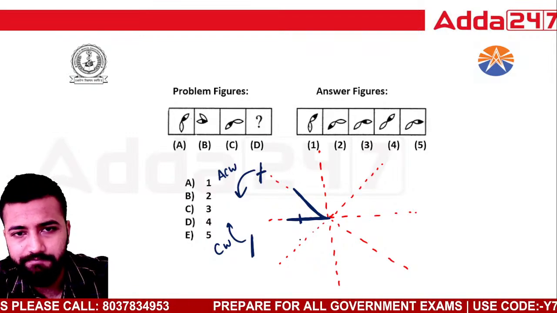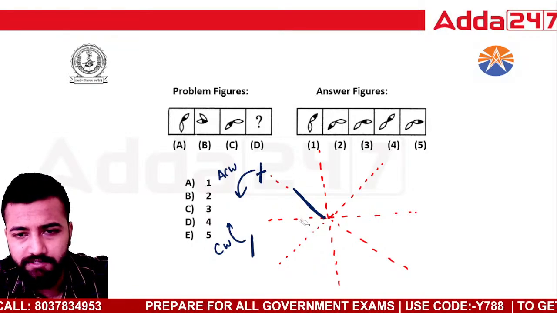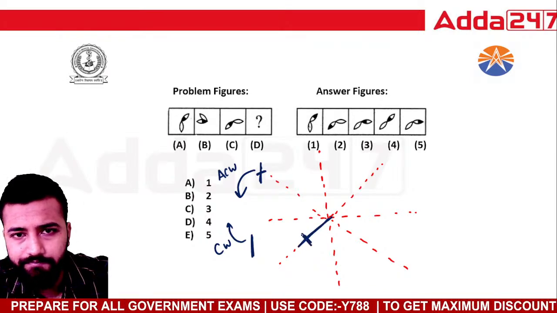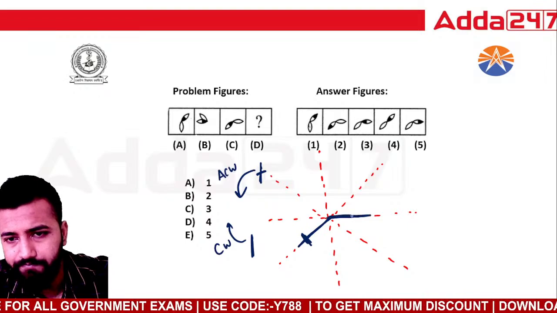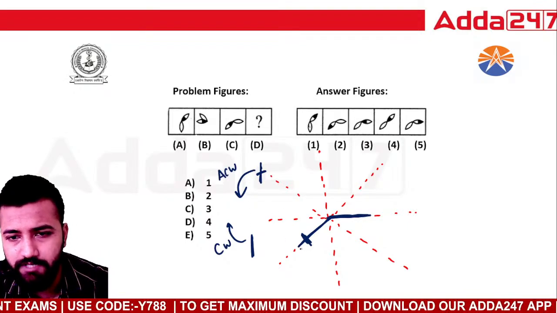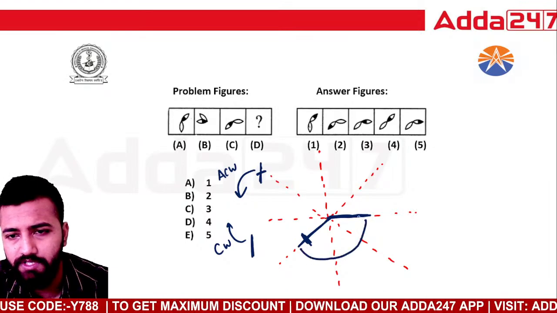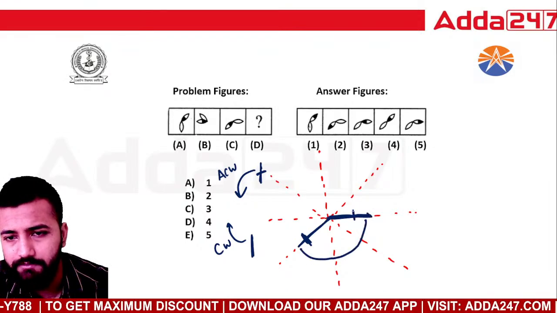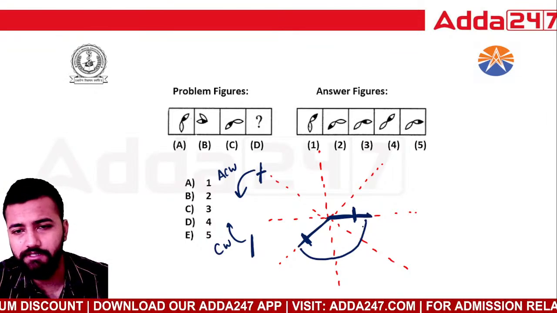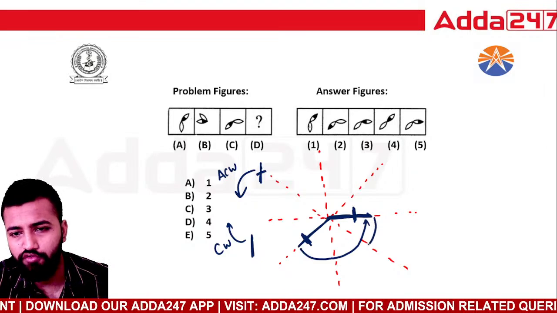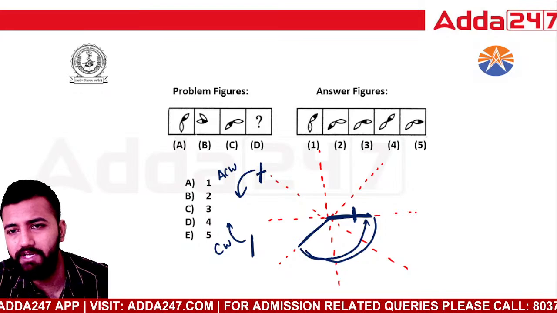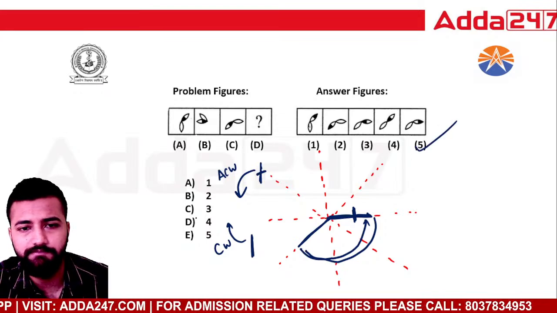Okay, next. So in option number C, if we see, the leaf is here, the colored leaf is out here, and the uncolored leaf is here. So colored leaf moves anti-clockwise 3 steps. So ये इसको 3 step ले आओ, 1 2 3. तो colored leaf यहाँ पे आ जाएगा, and the plain leaf will move clockwise direction 3 steps, right? So 1 2 3. So uncolored leaf will come here. So this is the figure that we will get. Option number 5 is the right answer.